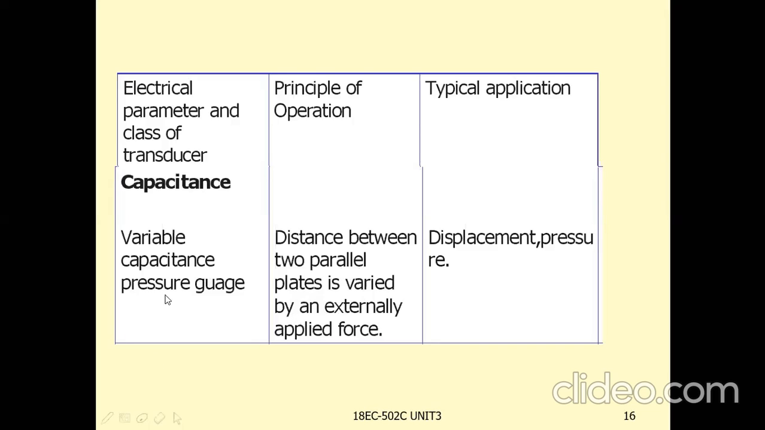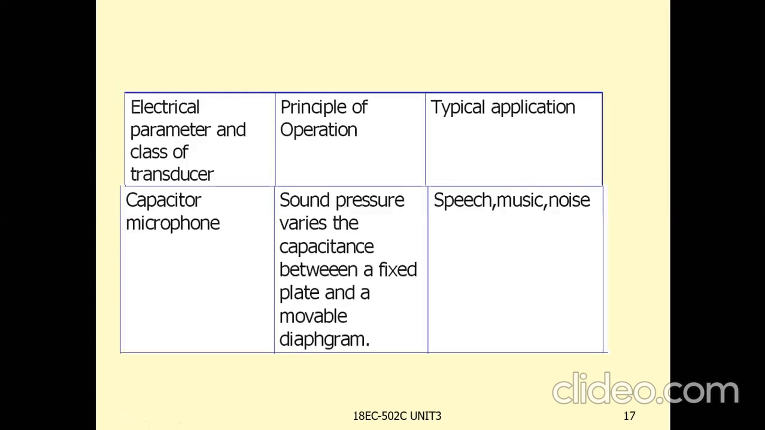So in this capacitance pressure gauge, the distance between two parallel plates is varied by externally applied force. By varying the distance, this capacitance can be varied. The applications of this pressure gauge are displacement and pressure. To measure the displacement or pressure, these capacitance pressure gauges can be used. And capacitor microphone,